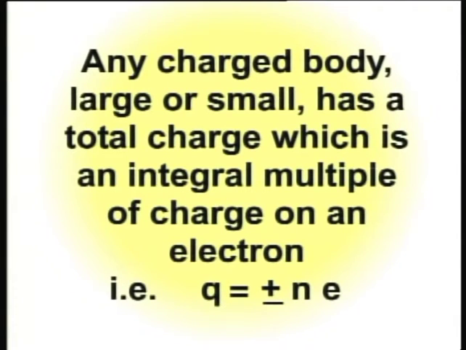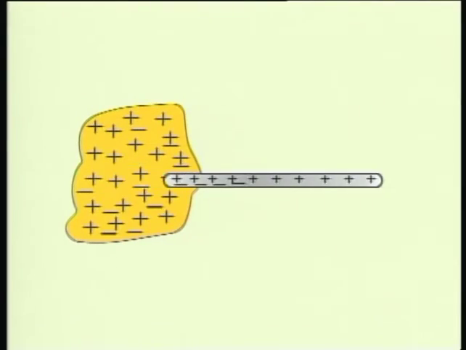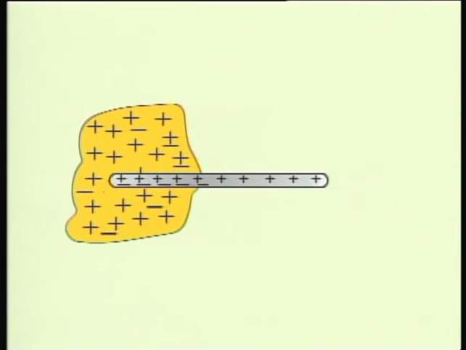That is, Q is equal to plus minus n e. It means Q can be plus minus 1e, plus minus 2e, plus minus 3e or plus minus ne. For example, when we rub a glass rod with a piece of silk, only an integral number of electrons can be transferred from glass rod to silk. No fraction of electric charge has been seen.